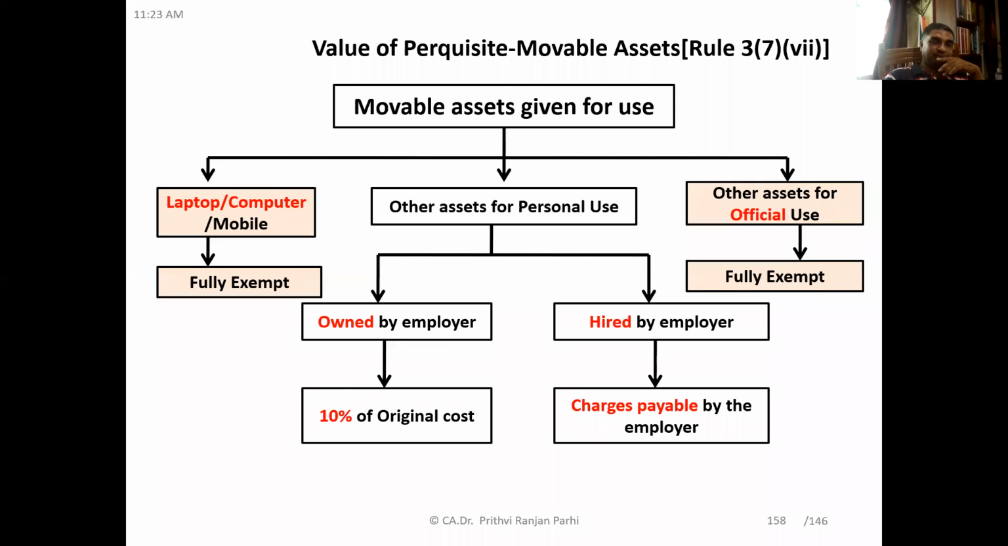Yes, sir. So 10% of the original cost means that after 10 years the original cost will be recovered, but it will continue to be charged if the asset is still provided. The value of the perquisite will again be 10%. So the treatment, you see, is more or less just like furniture.